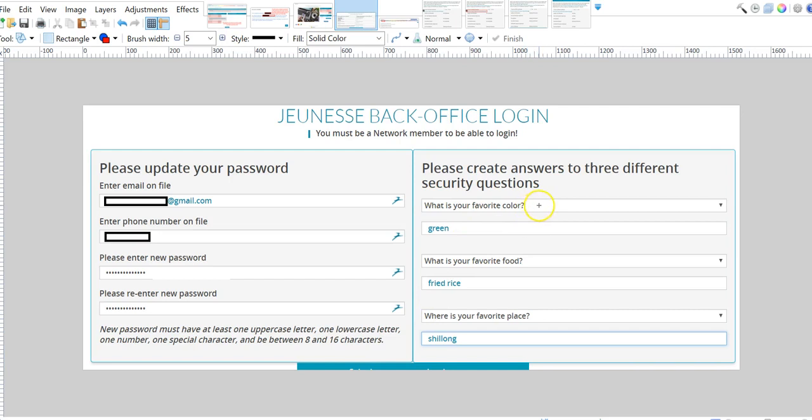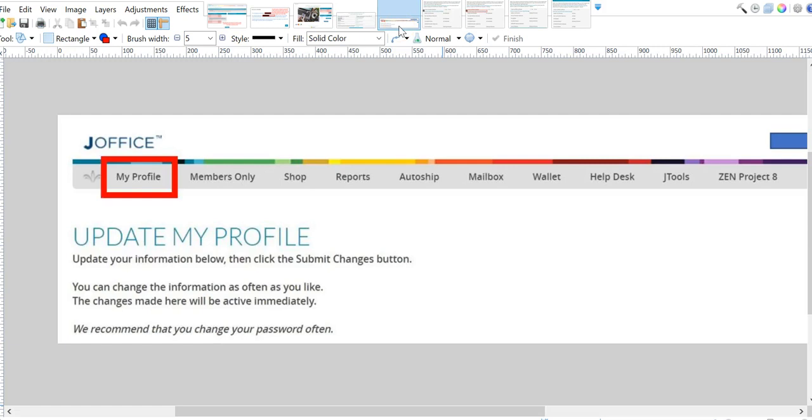Then it's going to ask you a series of questions. These are just the ones that I chose here. What's your favorite color? What's your favorite food? What's your favorite place? There are other questions that are possible to have as your answer. Then you're going to click on complete, and then it's going to take you into your back office.